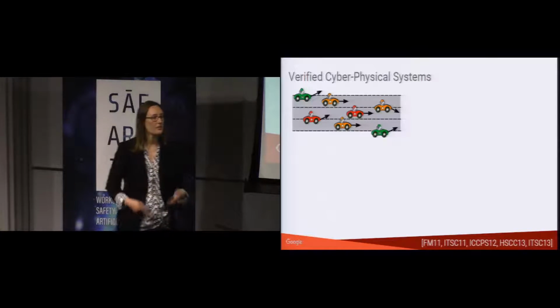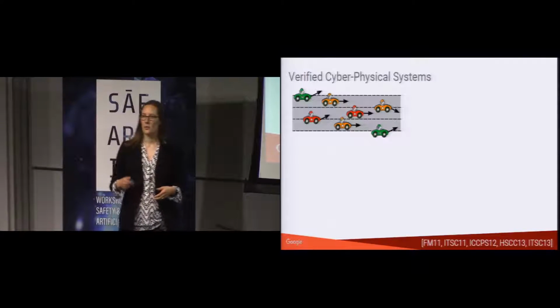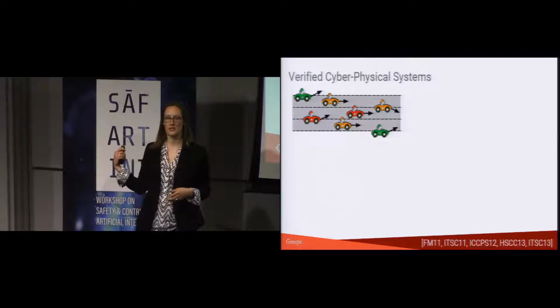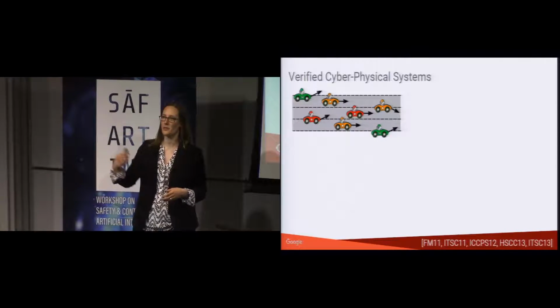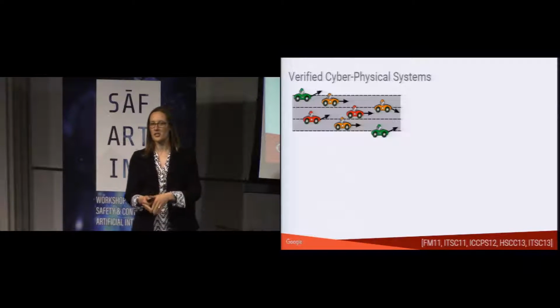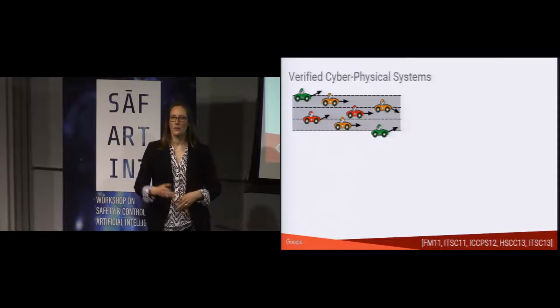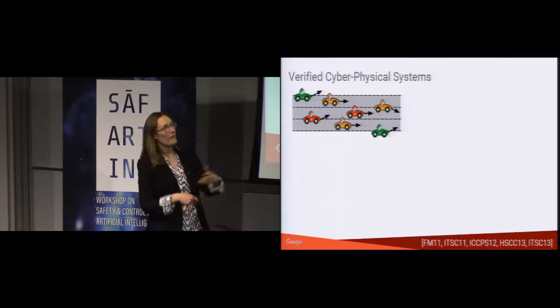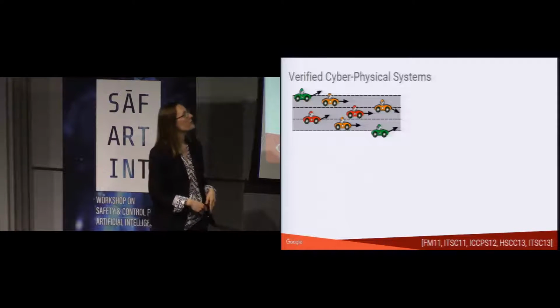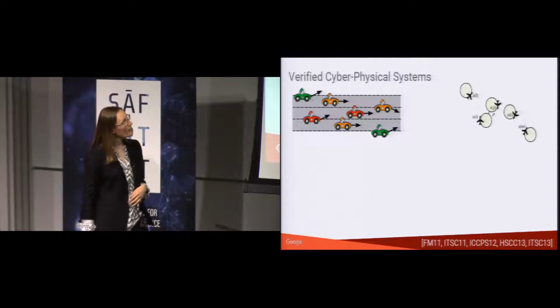So we have hundreds of cars on the road all at the same time. You don't just want to make sure that your behaviors don't cause a crash for the person directly behind you. You also want to make sure that you don't do anything in your lane that causes a crash multiple lanes over, or maybe even a mile back on the road. There's some emergent behavior that sort of has a domino effect later on. So we want to verify these systems as a whole in their global setting.